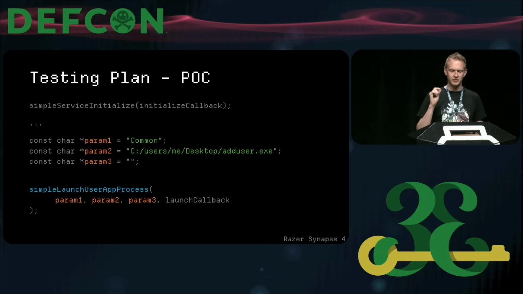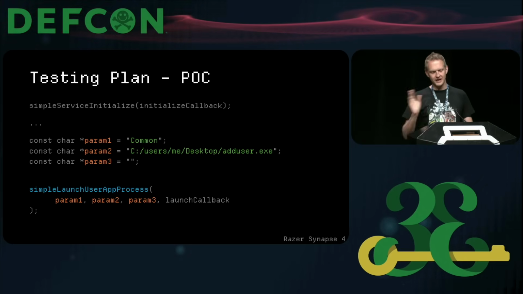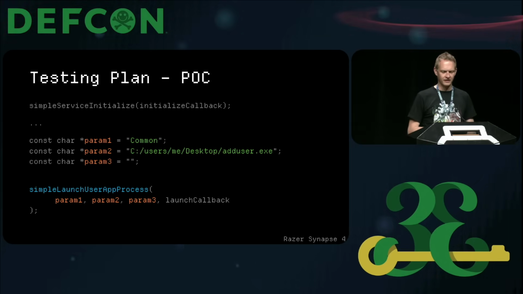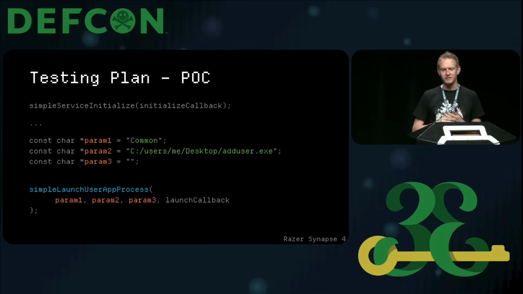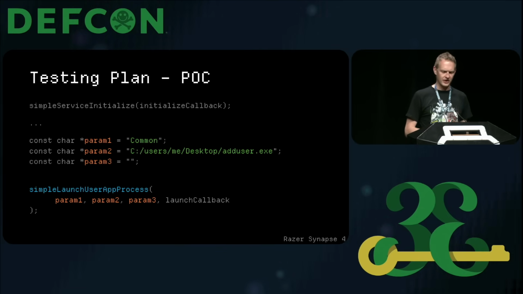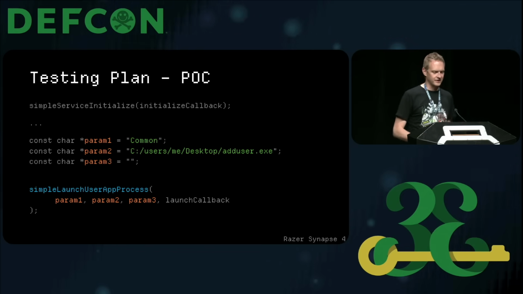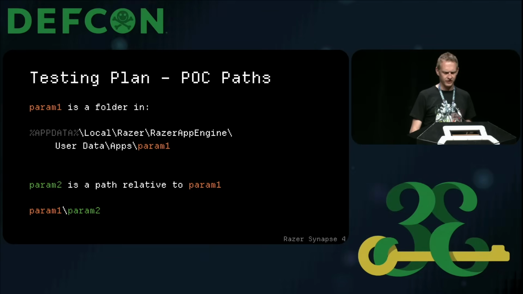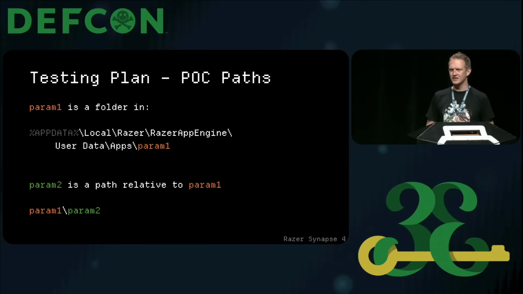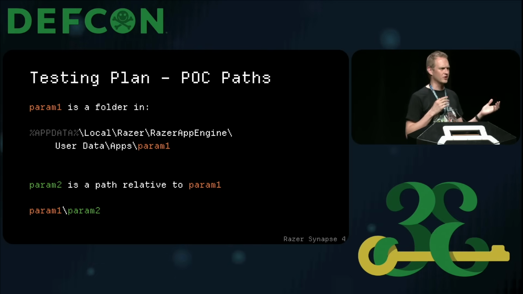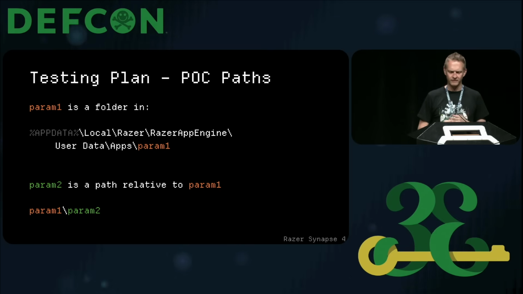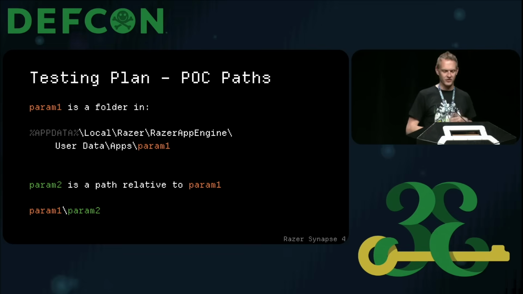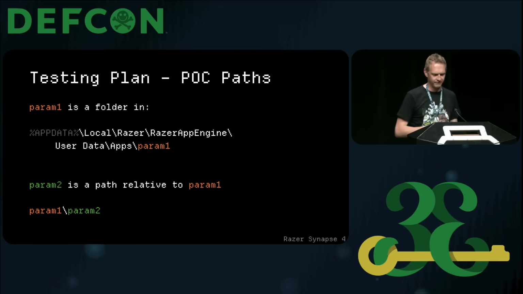There's a function called simple launch user app process. It takes a few arguments, but the first three are interesting. And while running this, of course, using some Frida to get a sense of what the arguments look like, I realized that there's some paths that I can add. When I initially ran this, it didn't work, and it needed a little bit of tweaking to understand how those paths relate to each other. It's a little complex, but I suspect this is a security feature that they've implemented to try and make sure that code only runs from a specific folder. You see, parameter 1 needs to be a folder relative to this app data path, and parameter 2 needs to be relative to parameter 1.